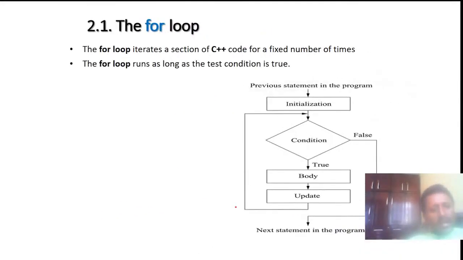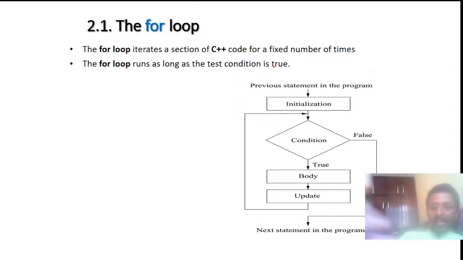Good. Now the first repetitive statement, or type of loop, is the for loop statement. The for loop iterates a section of C++ code, a fixed block of statements or lines of code, and the loop runs as long as the test condition is true. When the test condition is true, it runs again and again until the condition becomes false.